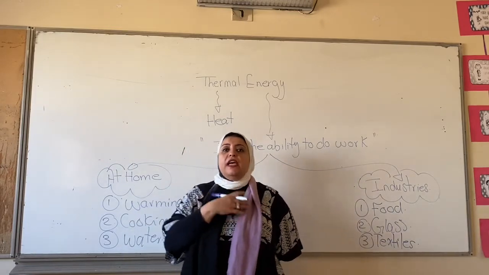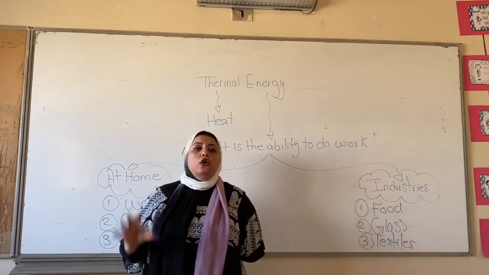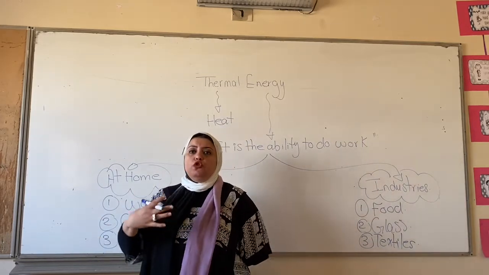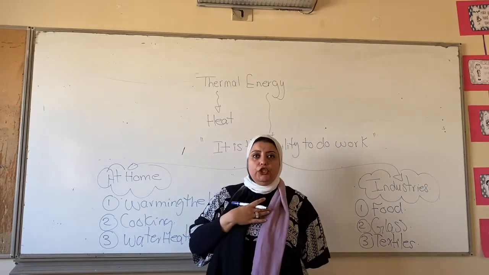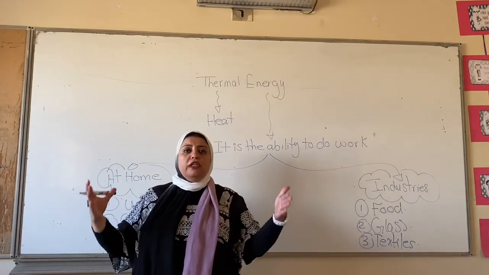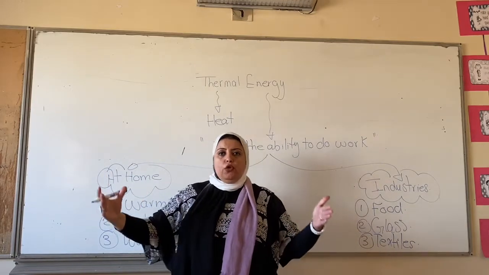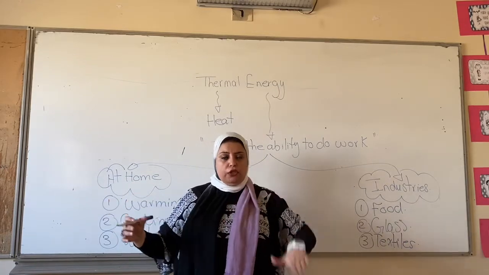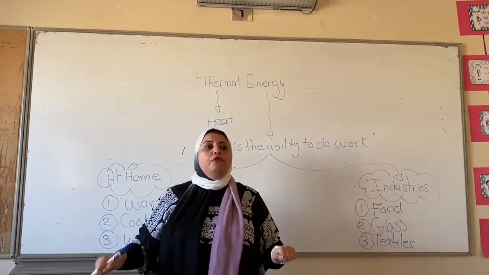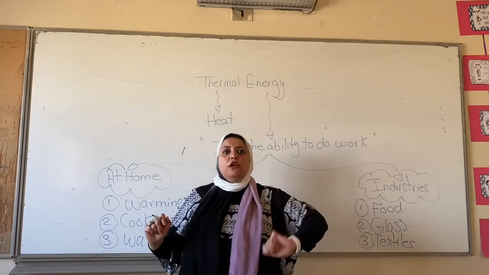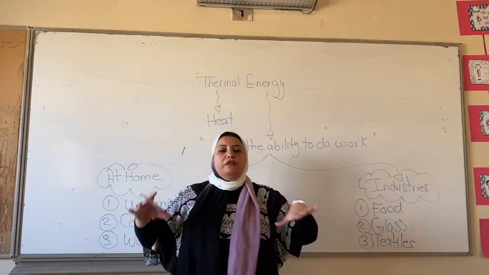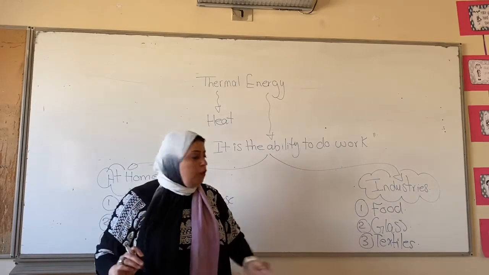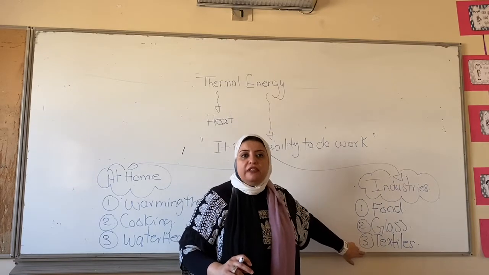How do we use heat in the manufacturing or the industry of textiles? By printing any logo or a sign of a brand onto a sweatshirt or sweatpants or t-shirt. Something else, sometimes I need to print my picture onto my t-shirt. How can I do that? By using a square or rectangular iron, I get my t-shirt and put my picture over it, then start to iron them for a few minutes. After a few minutes, when I take my iron off, I will find my picture printed over the t-shirt. This is what we call the manufacturing or the industry of textiles.